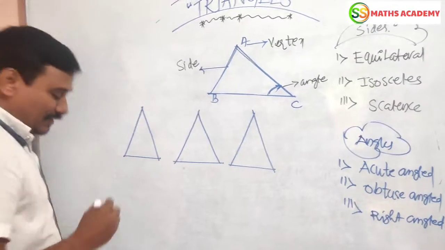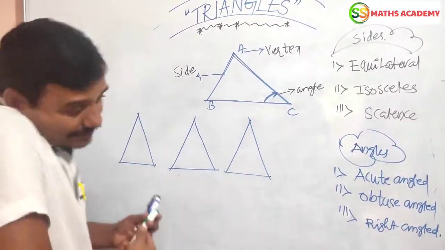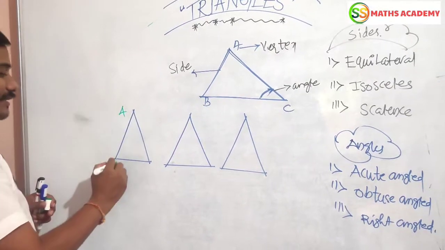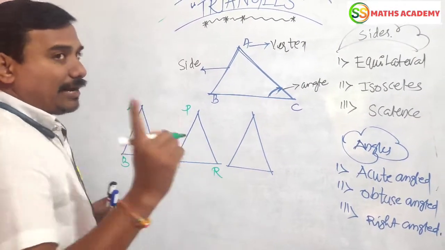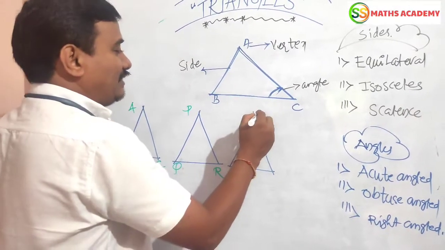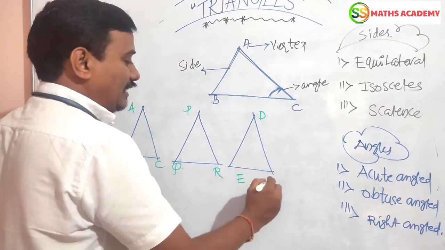Yes, dear viewers, let us see here. This is triangle ABC. The name of the next triangle is PQR. You have to take all capital letters only, remember. And this is called DEF.